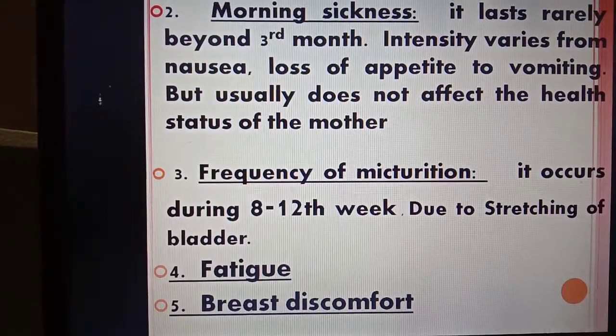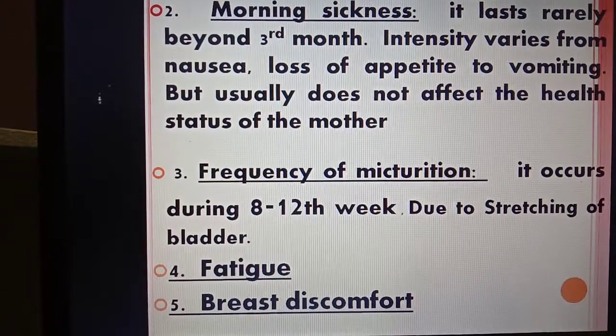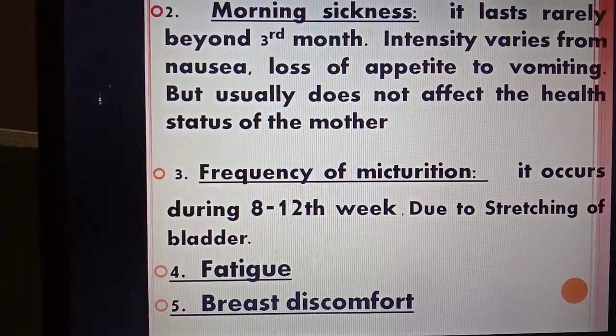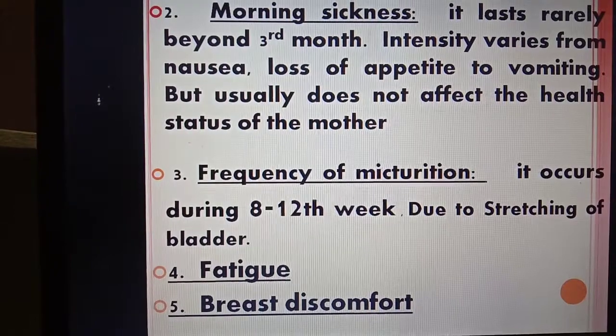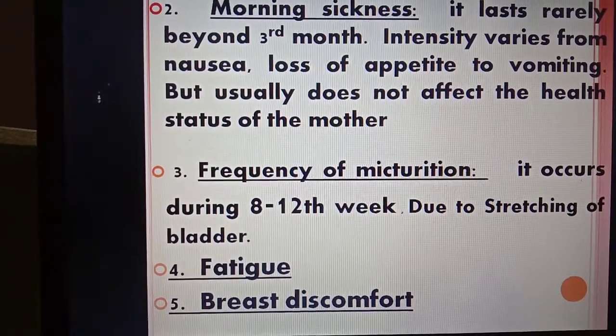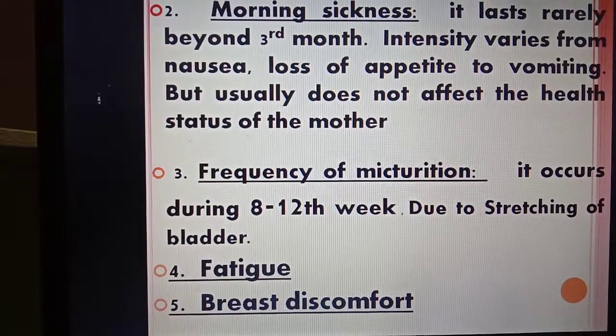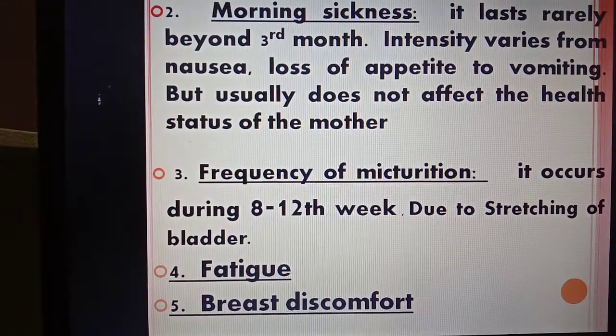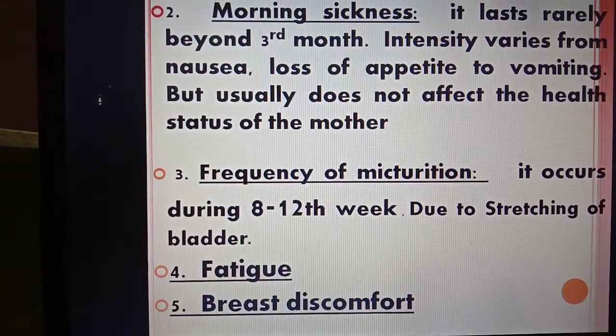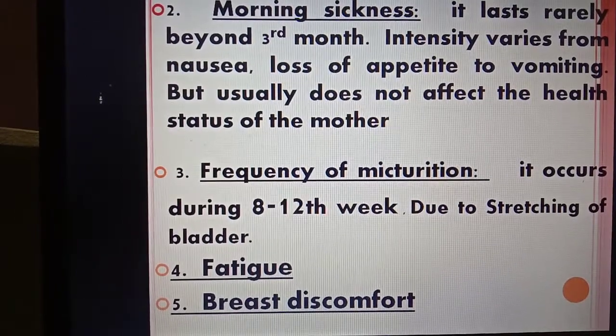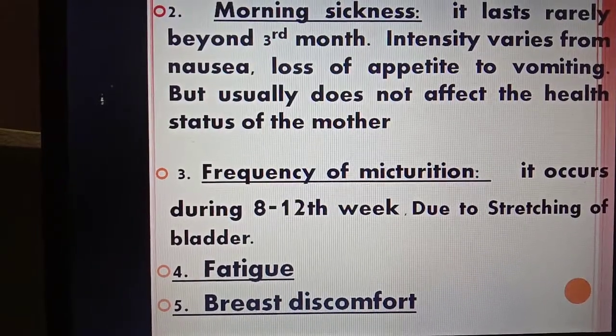The third symptom is frequency of micturition. It occurs due to the stretching of the bladder during the 8th to 12th week of pregnancy, so the mother will have urinary frequency. The fourth symptom is fatigue, that is, general discomfort. The fifth symptom is breast discomfort.